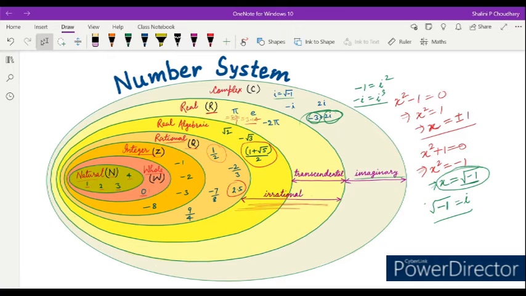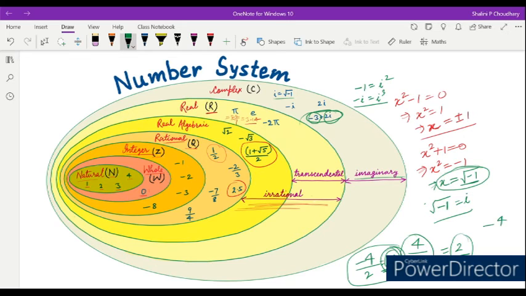But integers are those values that can be written as whole numbers. Like 4 upon 2 is a rational number, but 4 upon 2 will be equal to 2, or minus 4 upon 2 will be minus 2. This is a rational number, and it is also an integer.